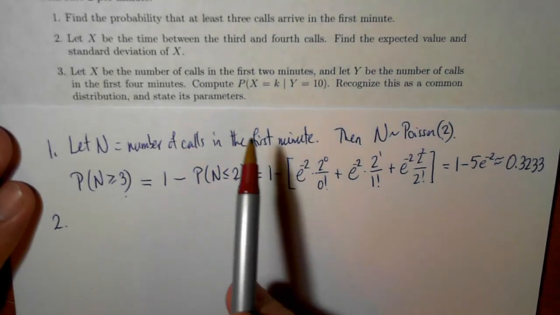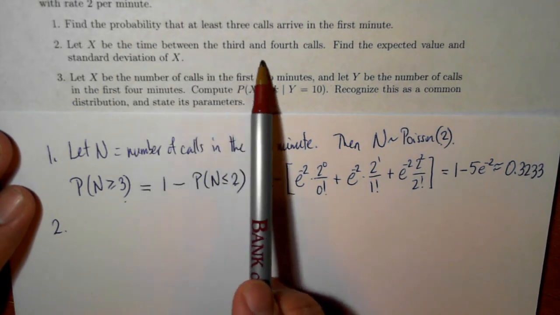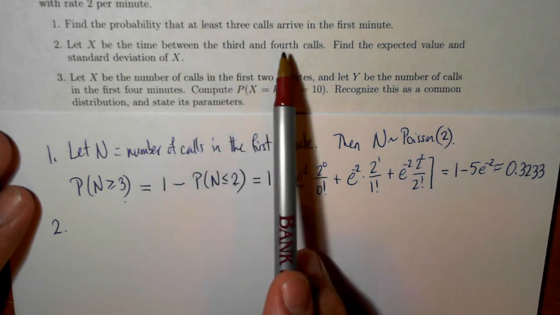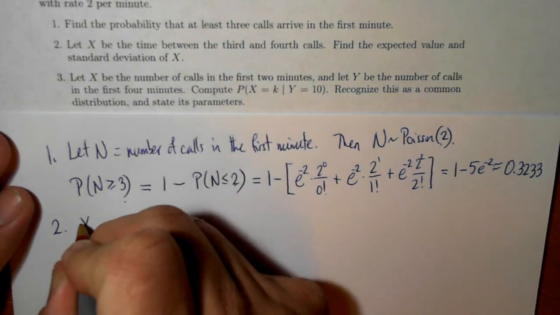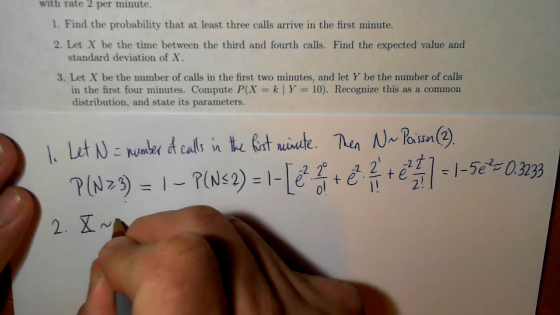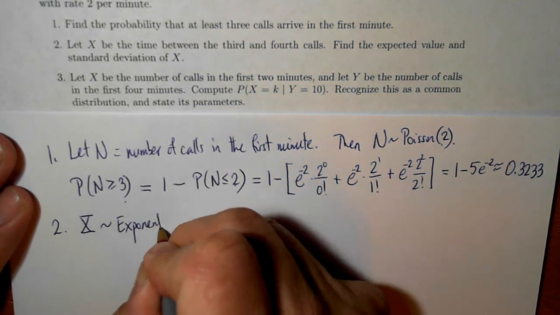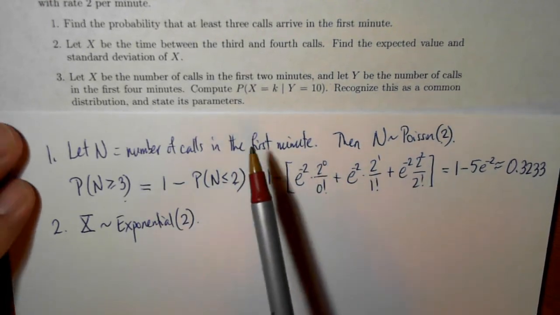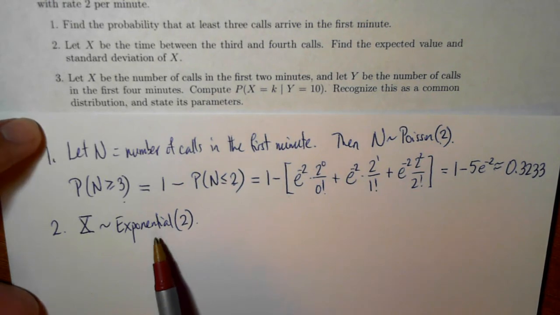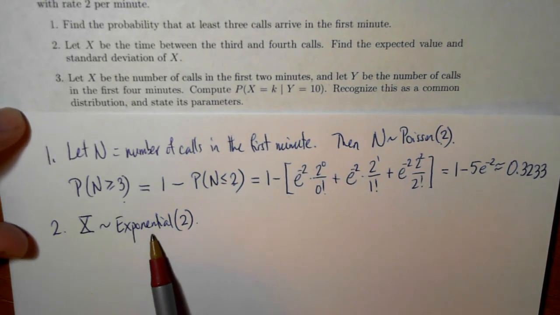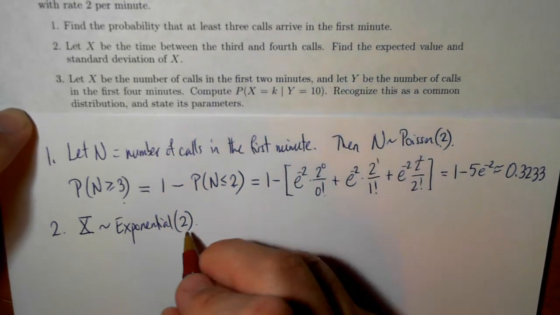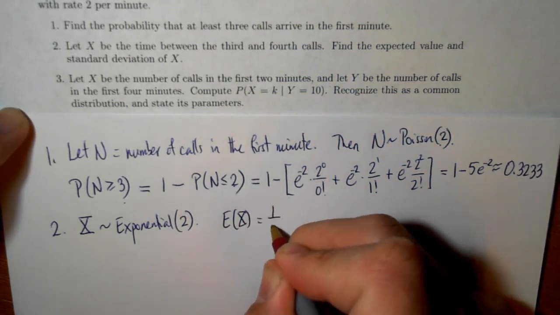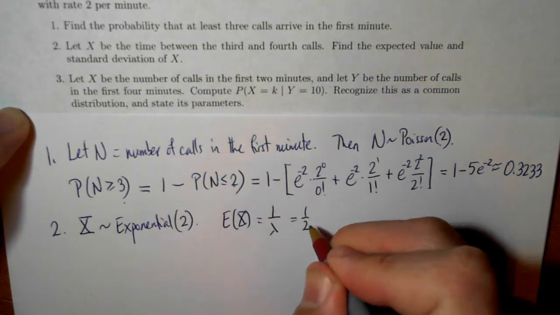2. So let x be the time between the third and the fourth calls. So the time that elapses between successive arrivals. So we know that this is going to have an exponential distribution with parameter 2. In a Poisson process, the times between arrivals, the inter-arrival times, are exponentially distributed. And we know that the expected value of x will be equal to, the formula goes 1 over lambda, and so that's equal to 1/2.